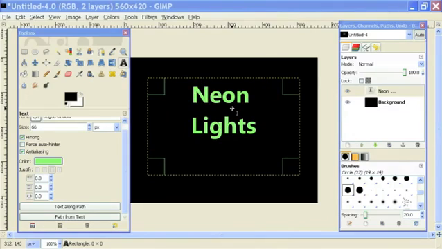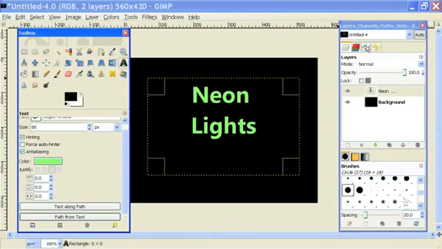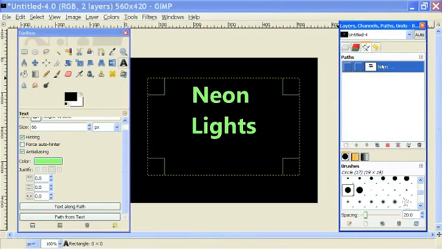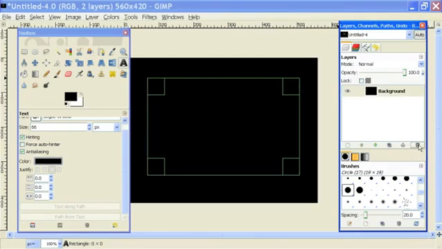In order to do that, the first thing I'm going to do is click on the neon lettering layer, my text layer, and click on Path from Text. That will turn that text into a path, which I can view in my Paths tab right here. Now that this path is created, I no longer need this text, so I'll click on that and delete it by clicking on this trash can icon right here.